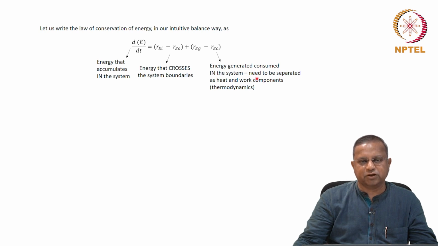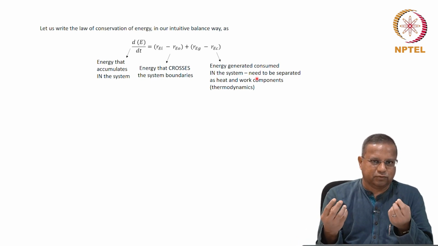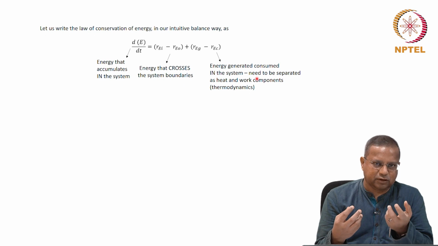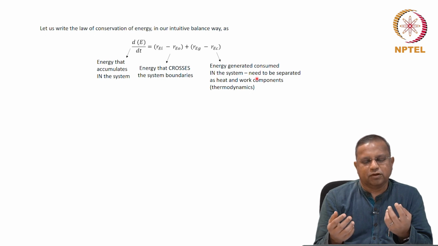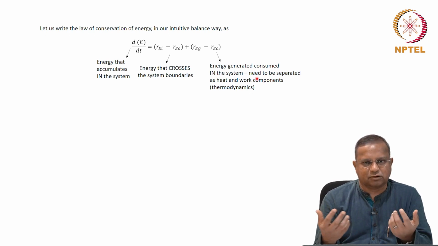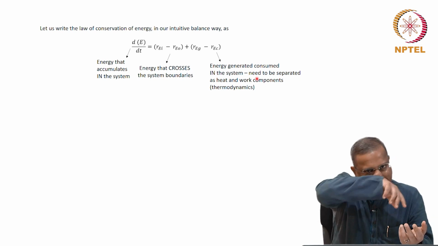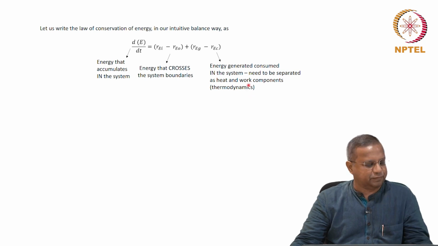And if you recall thermodynamics, the first law said delta U equals Q minus W for a closed system. Why did we need to have Q and W? If you understood thermodynamics, you'd have understood that you needed two different formulations for heat and work, because they are not completely interconvertible because of the entropy and so on. That is the nature of those. They are by nature two different aspects, and therefore we need to account for them separately. So they need to be separated as heat and work components, and we know from thermodynamics why we need to do that.